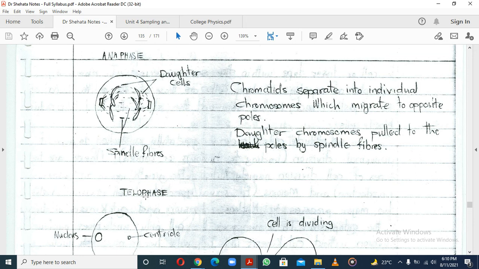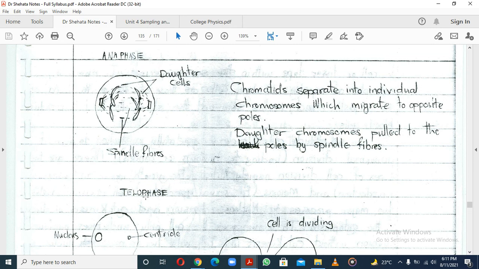So the other way you can think of it is, if this cell had 46 chromosomes, meaning when the replication happened, the chromosomes doubled. Because they doubled, here you have to separate them, so that each cell can have what? 46, 46. Here we are not worrying about fertilization, because these are somatic cells.